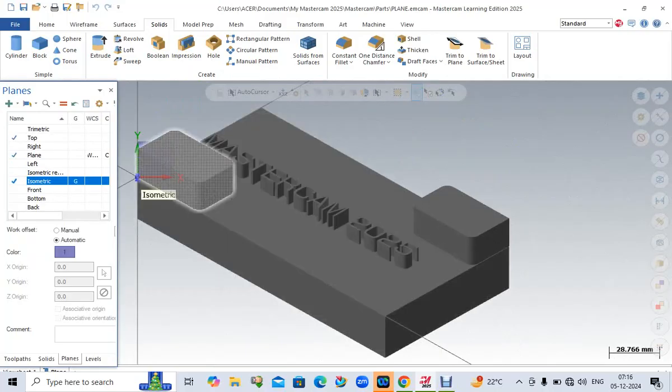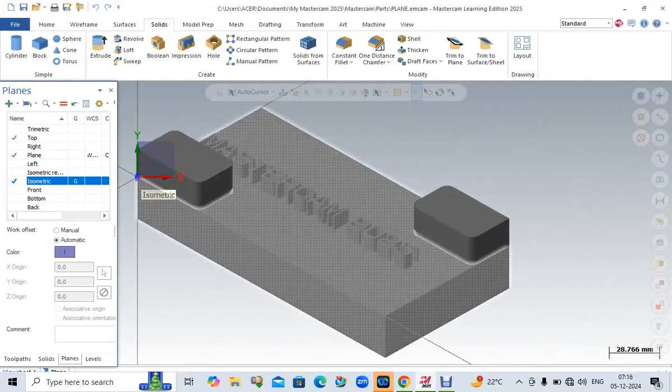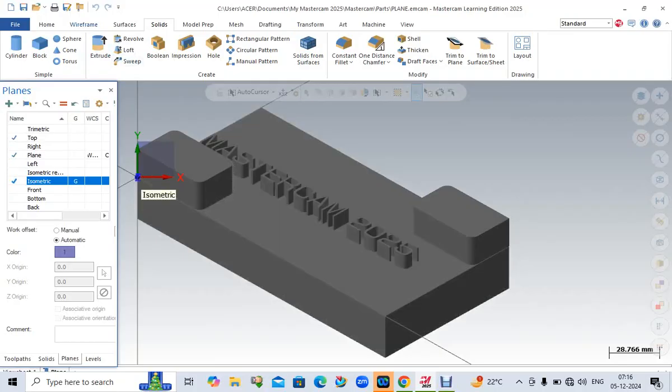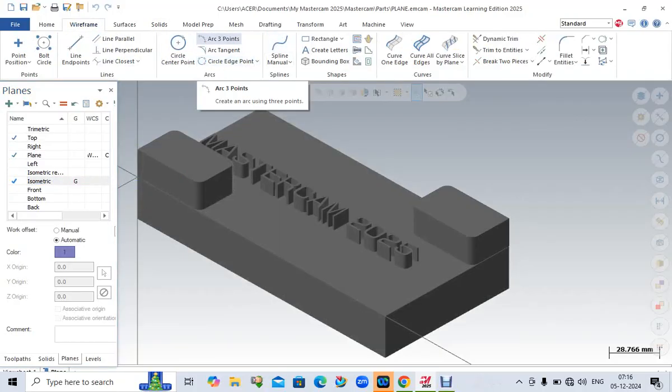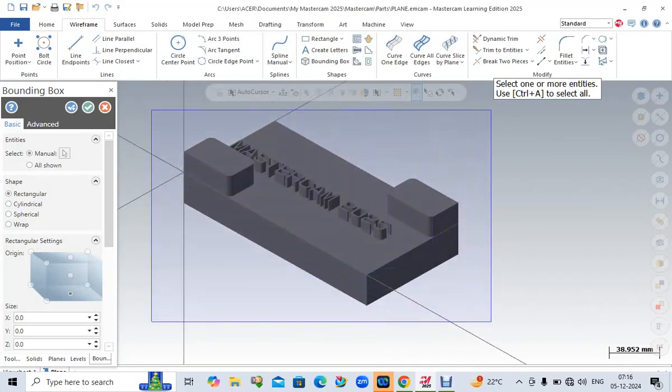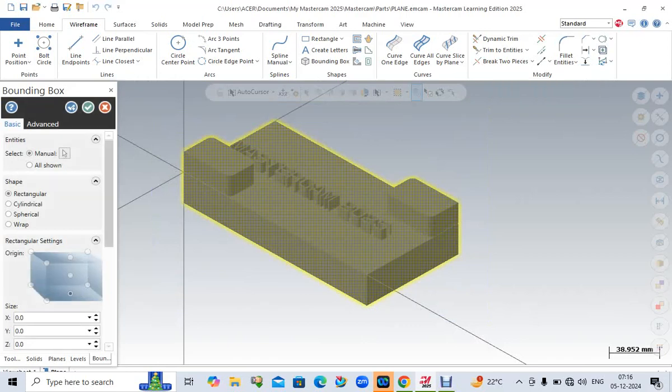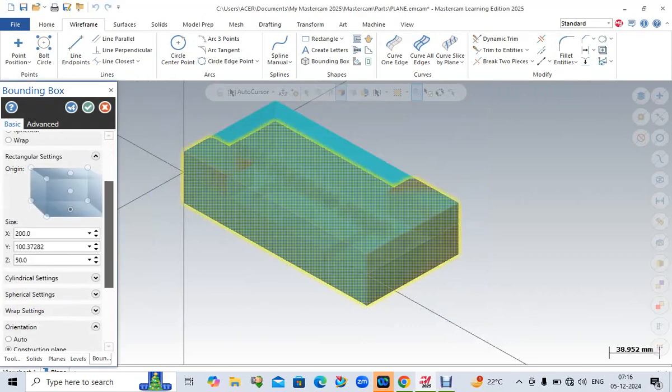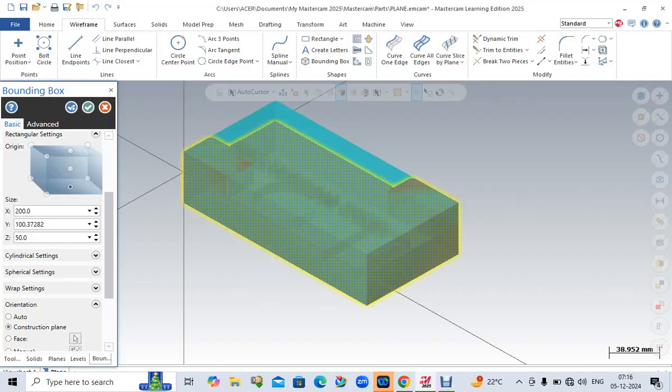In this case, if you know the exact height, you can put the height. If you don't know, the simplest way to find the maximum height is to go to wireframe model, go to bounding box, select all, and go to end selections. Then it will select the highest distance. See, the Z distance is 50, maybe 50.1 or 50.2, as per your model.